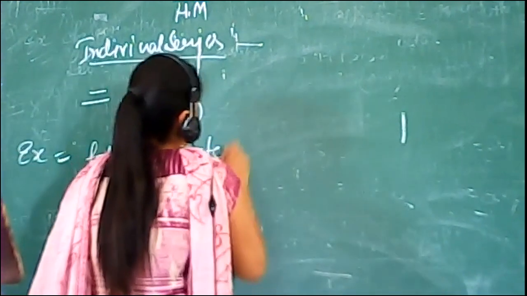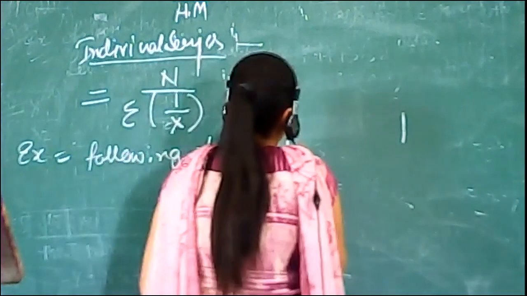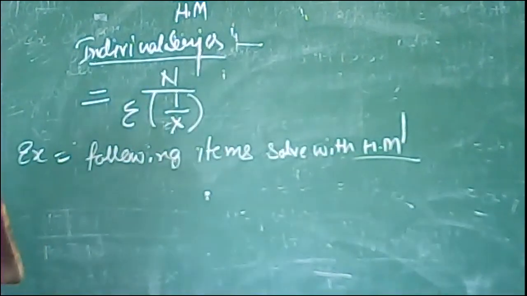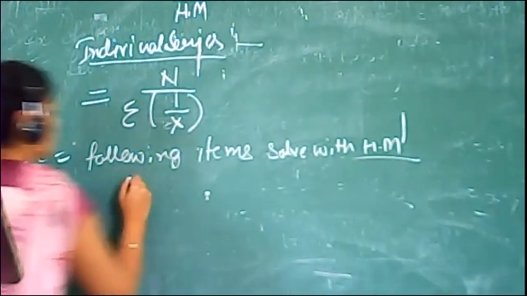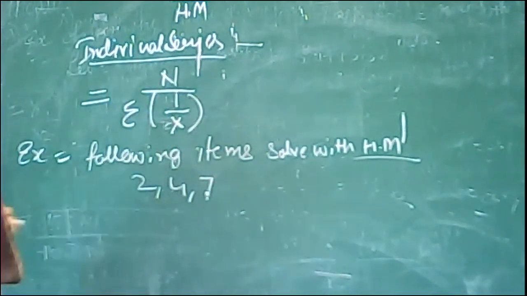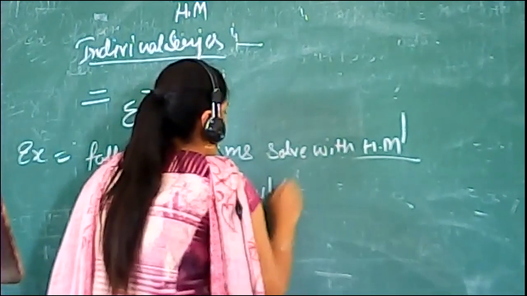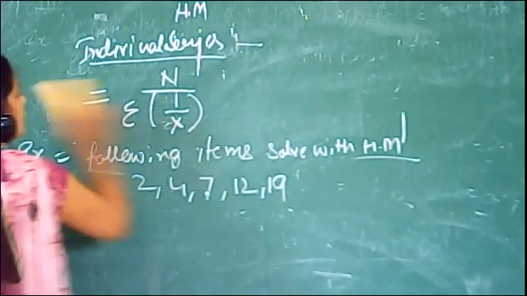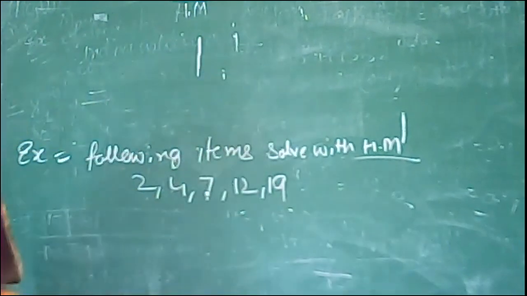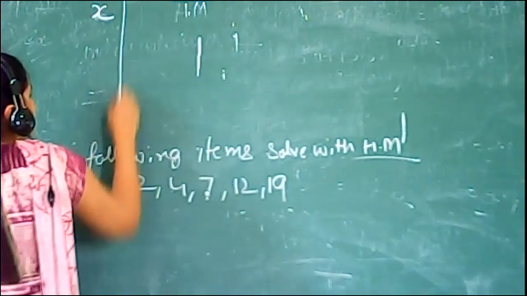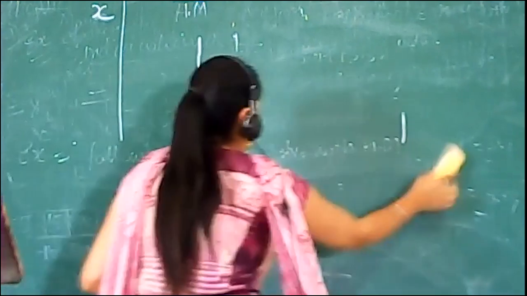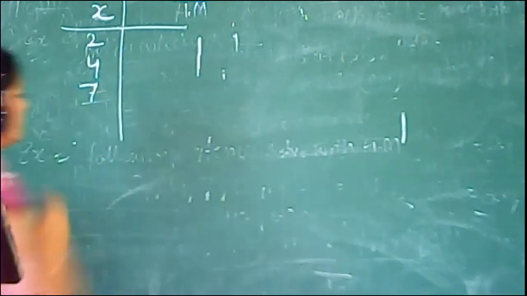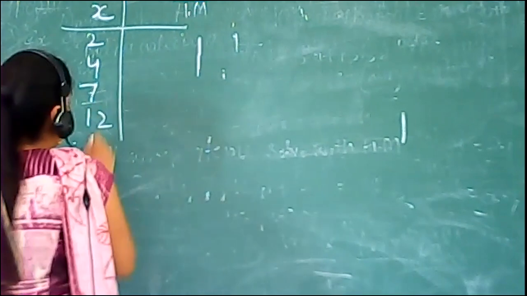The first example is: find the harmonic mean of the following items, the integer series 2, 4, 7, 12 and 19. Now we find the solution for this series, 2, 4, 7, 12 and 19.